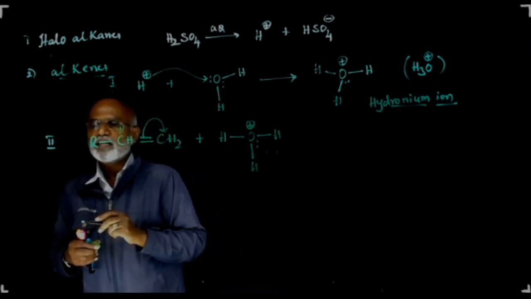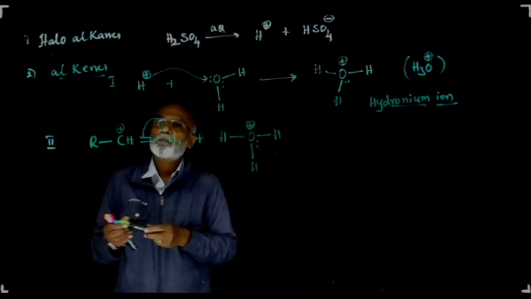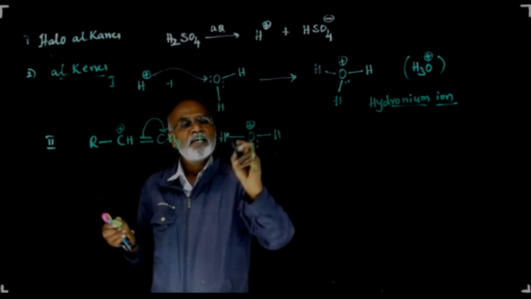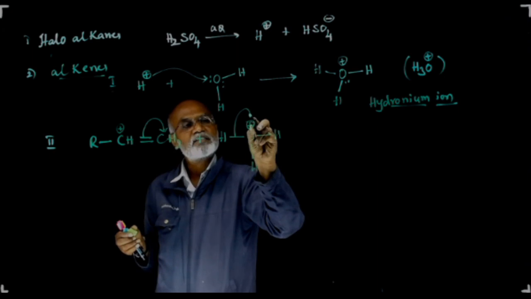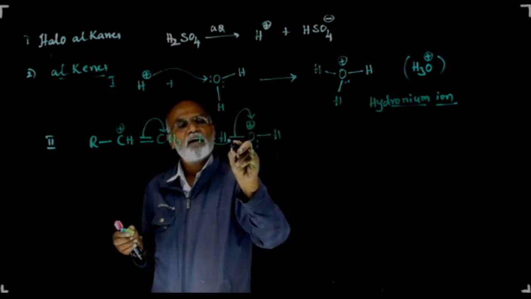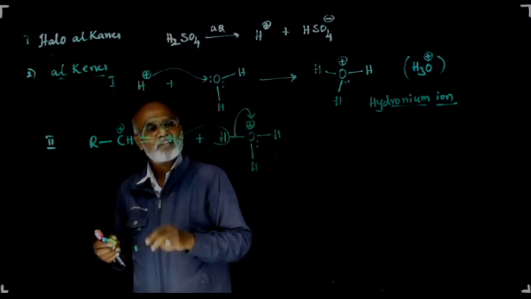This is a secondary carbocation which is more stable compared to primary carbocation. In such case, the electrons get shifted like this and the proton moves like this.